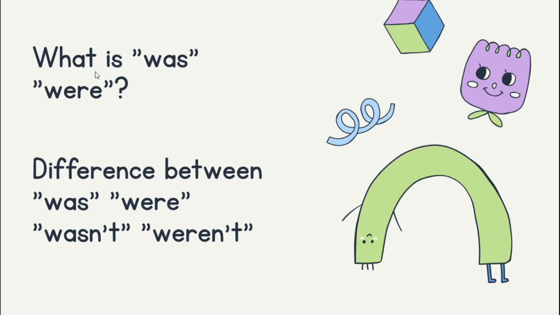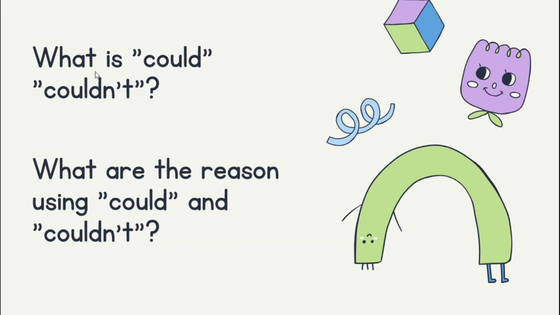Okay, and then were is also the past tense for the verb are. So what is the difference between was, were, wasn't and weren't? Okay, so the difference is was and were we use in affirmative sentences, wasn't and weren't we use in negative sentences.